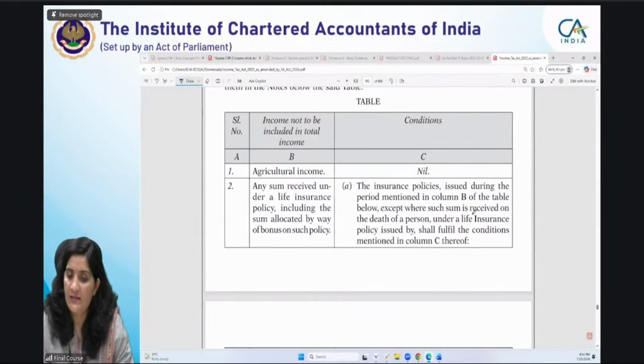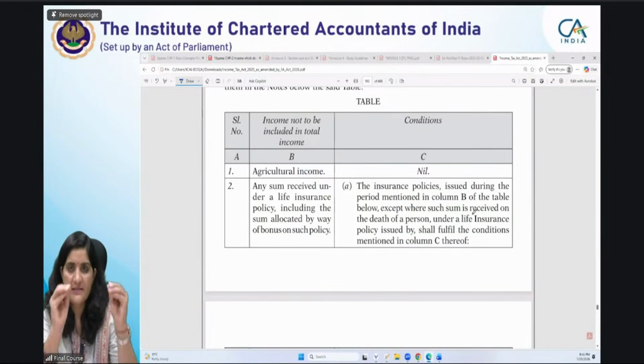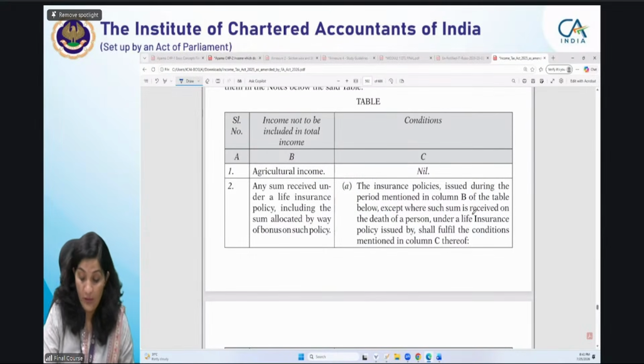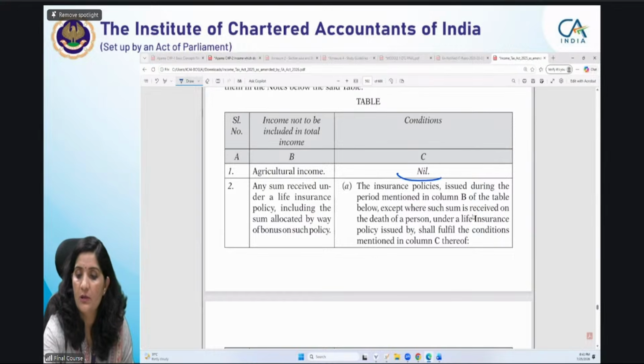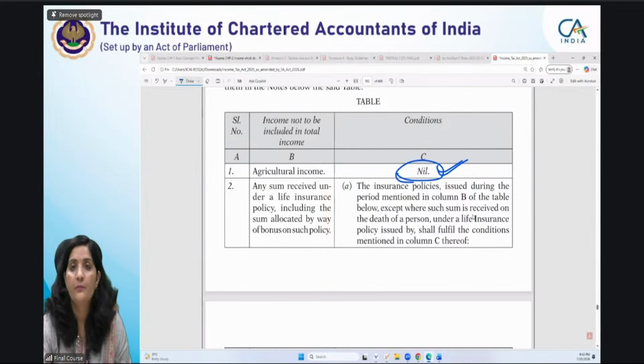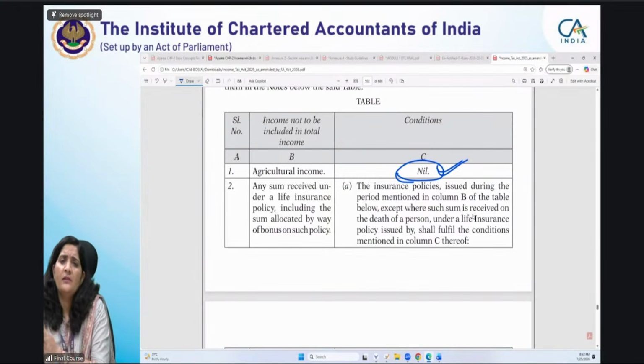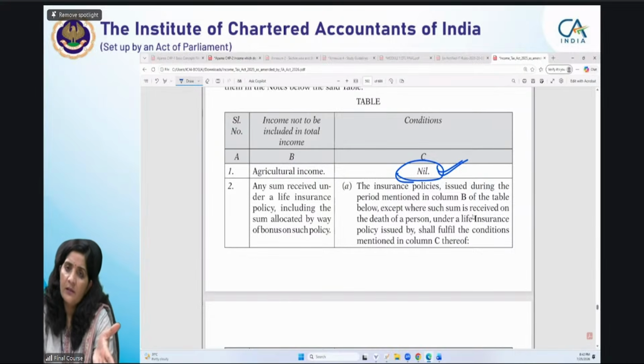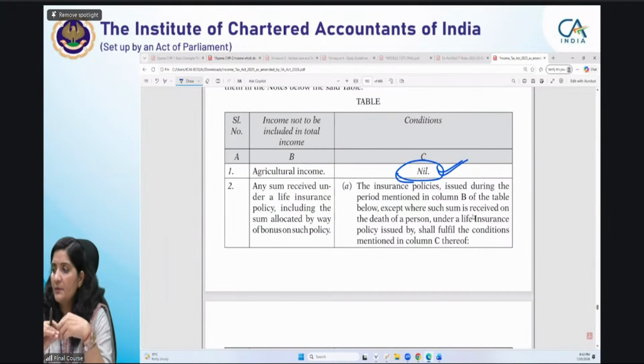Serial number 1 is very easy to remember, memorize it today itself whenever you are studying it. Schedule 2, serial number 1, agriculture income, very simple. There is no condition here. If you see here, there is no condition, nil. Then why are there so many conditions on agriculture income, that agriculture income which you are receiving from outside India would become taxable? Why? Agriculture income is exempt, all of it. Why, if you are receiving the agriculture income from a foreign country, does it become taxable? How?